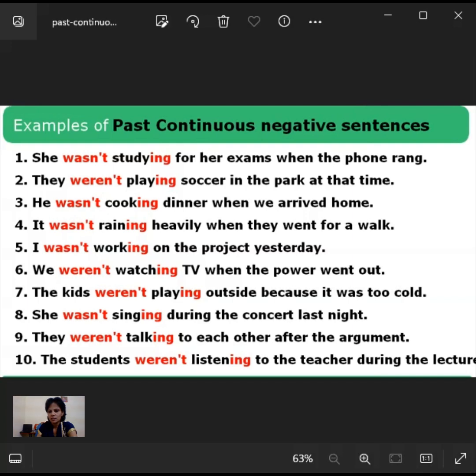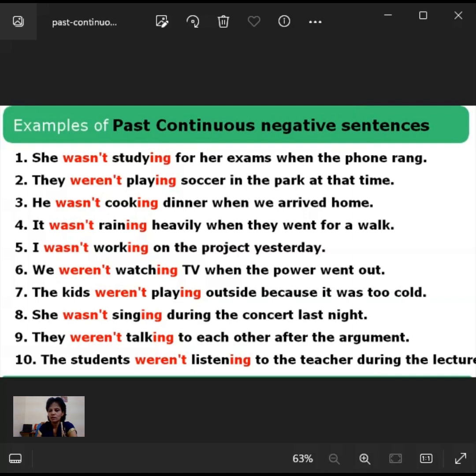Was she studying for her exams when the phone rang? Someone is asking whether she was studying, or what she was doing when the phone rang. Whether she was studying, or she was watching TV when the phone rang. It can be anything. But this person wanted to clarify what she was doing when the phone rang. That is what it means.